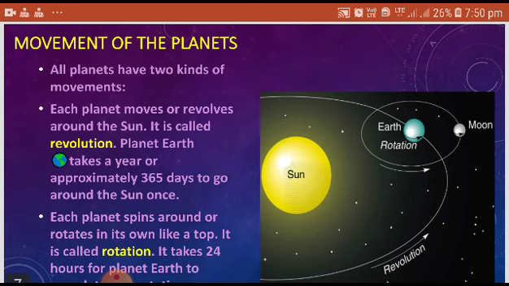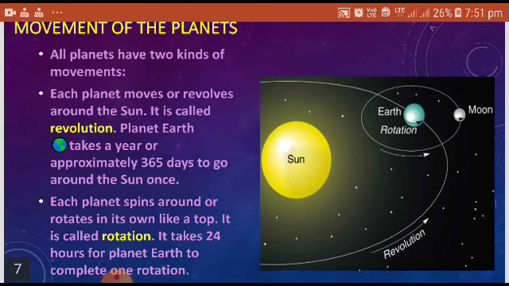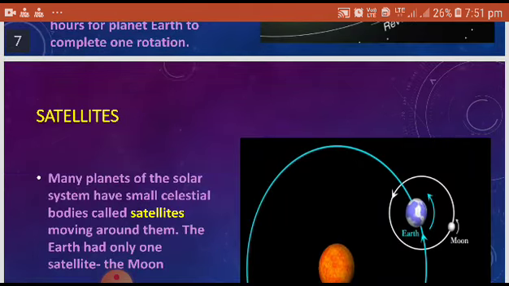Movement of the planets. All planets have two kinds of movements. Each planet moves around or revolves around the Sun. It is called revolution. Planet Earth takes a year or approximately 365 days to go around the Sun once. Each planet also spins around or rotates on its own like a top. It is called rotation. It takes 24 hours for planet Earth to complete one rotation.